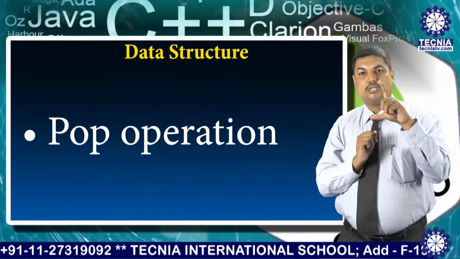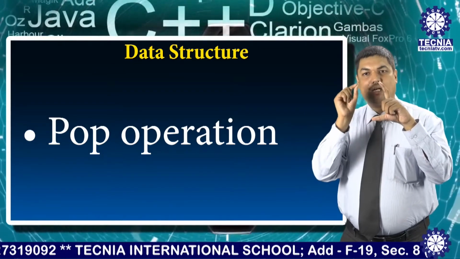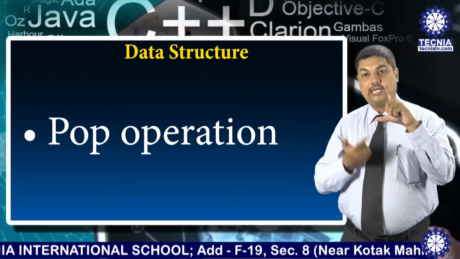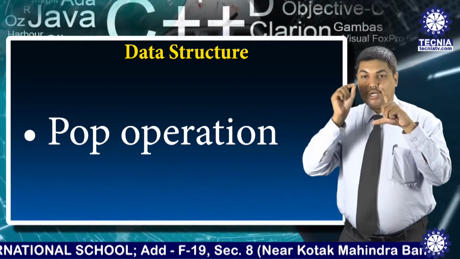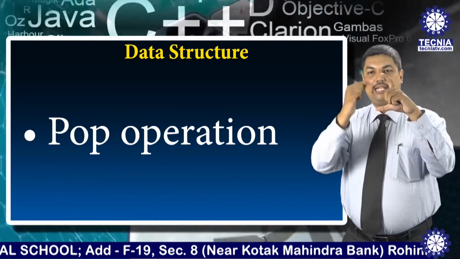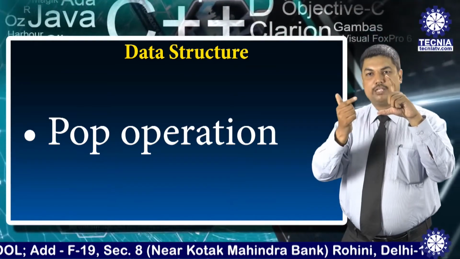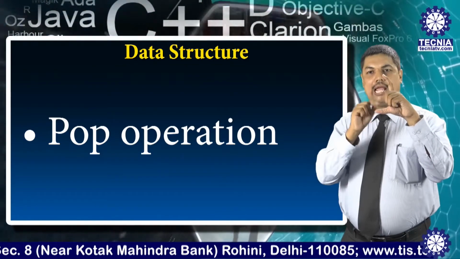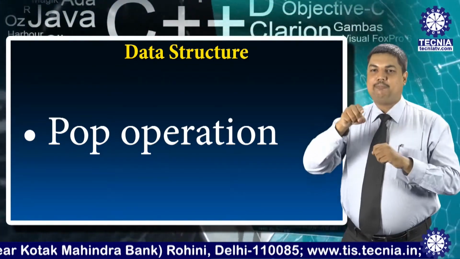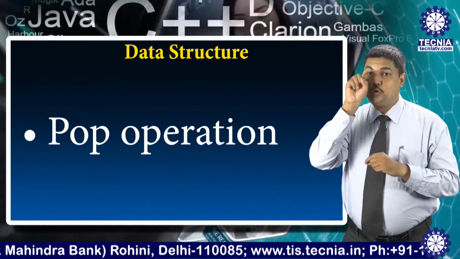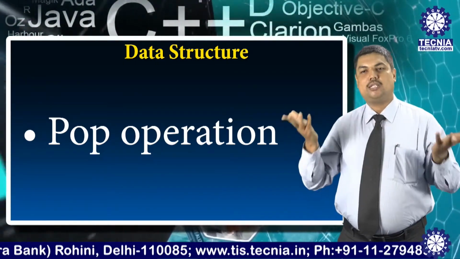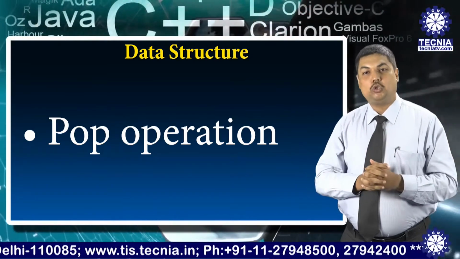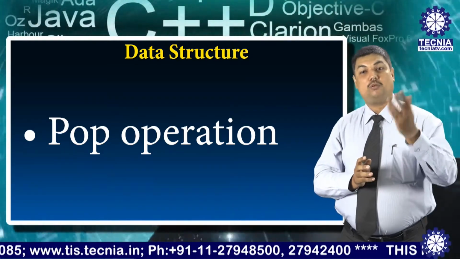In pop operations, we remember one condition known as underflow. What is underflow? Underflow is the situation when a stack has no element. When we have the places 0, 1, 2, 3, 4, 5 and there is no element, but a person wants to pop, then that situation is known as underflow. So these are two types of operations we can perform on the stack.